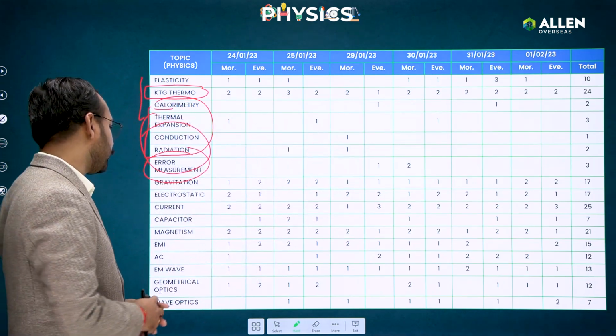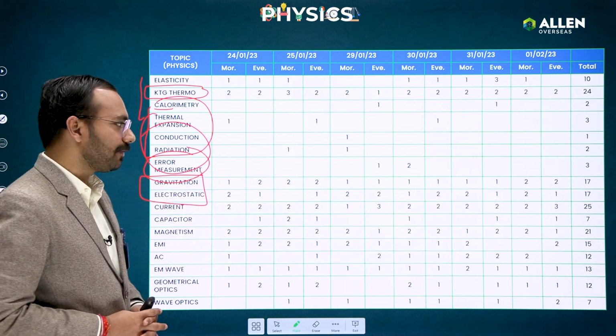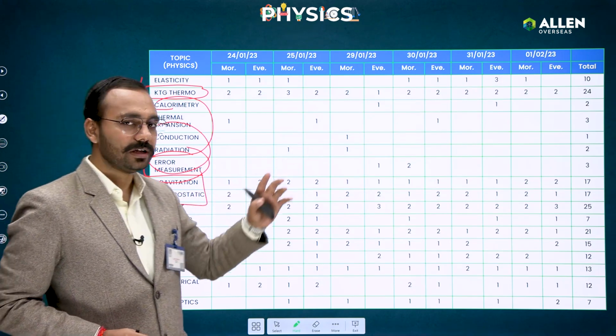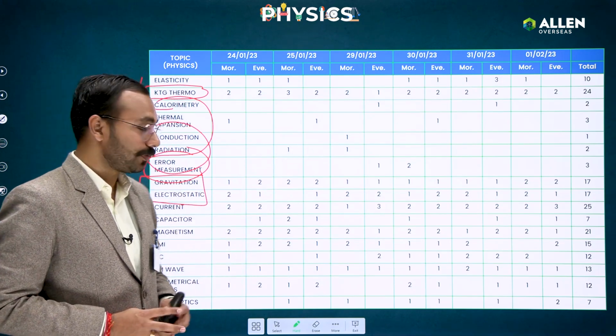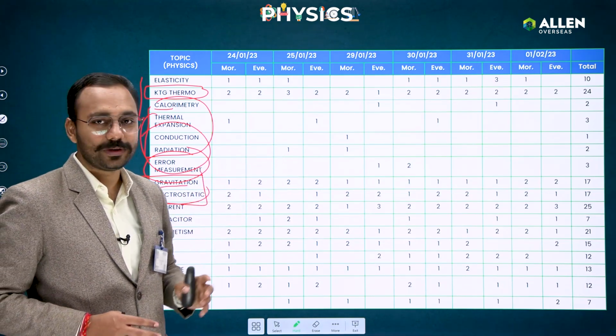So let's proceed with the next one, that is gravitation and electrostatics. Similar concepts, almost 17 questions they have asked, you can see. So averagely more than 1 question they have asked from gravitation and electrostatics. Electrostatics is a lengthy one, but from the gravitation also, you can see 17.